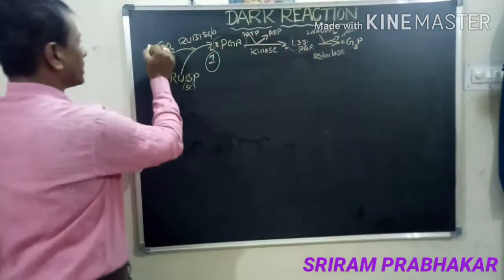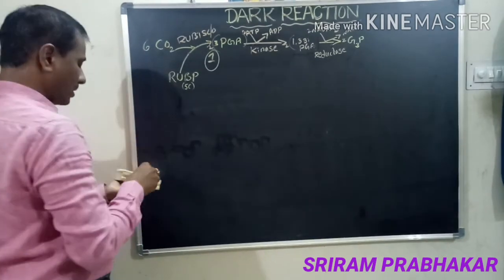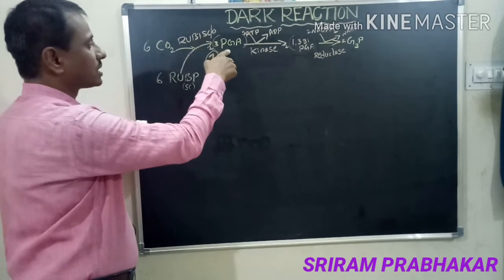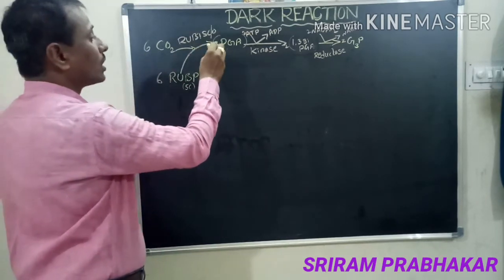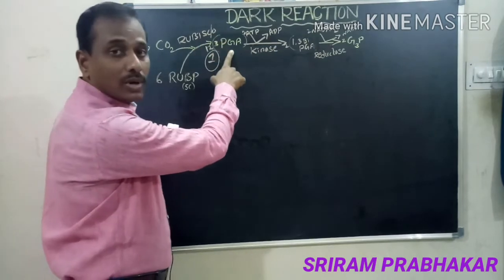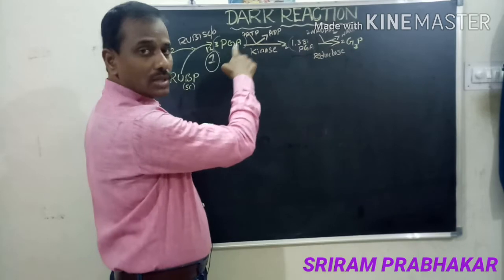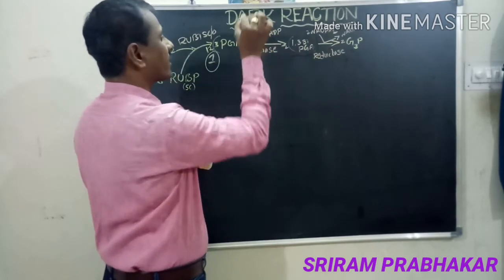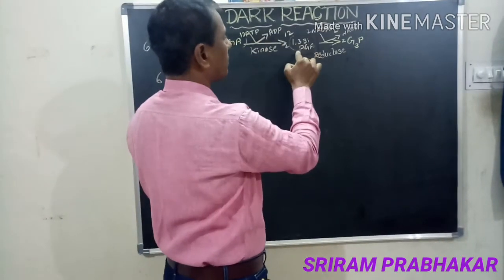See, first, the 6 molecules of carbon dioxide are received by the 6 molecules of RuBP. 1 plus 1 gives 2 molecules of PGA, but 6 plus 6 gives 12 molecules of phosphoglyceric acid. That means 1 molecule receives 1 ATP, 12 molecules receive 12 molecules of ATP. Here the 12 molecules of phosphoglyceric